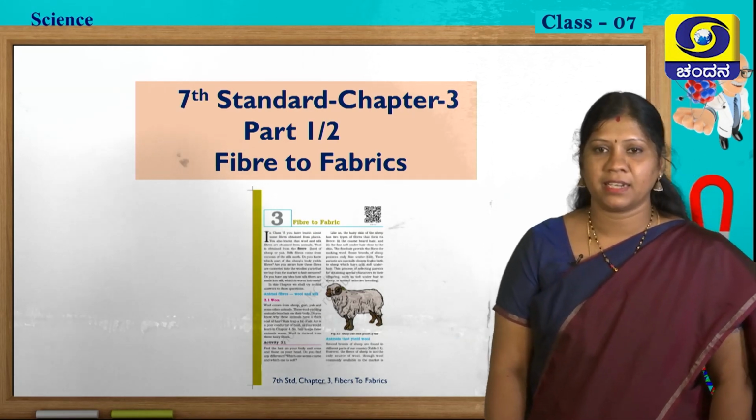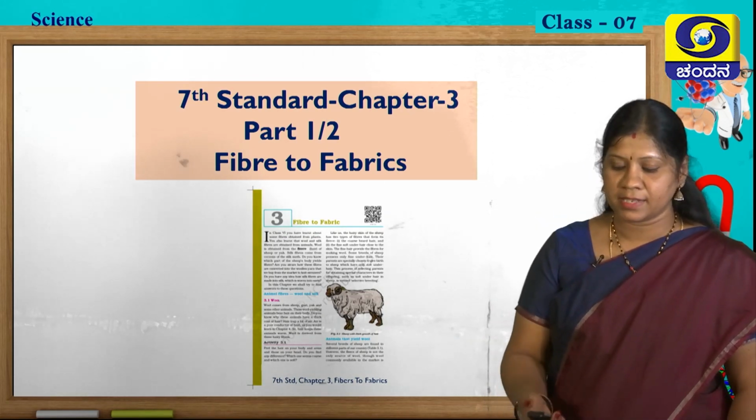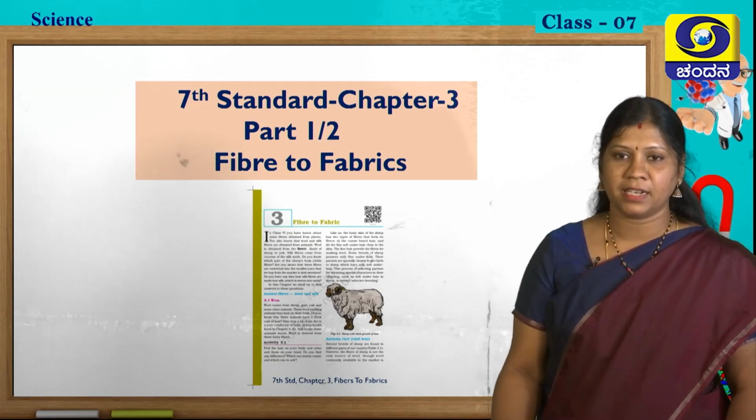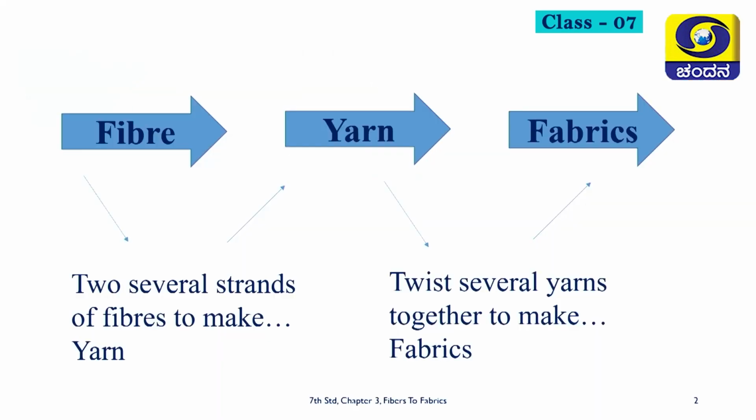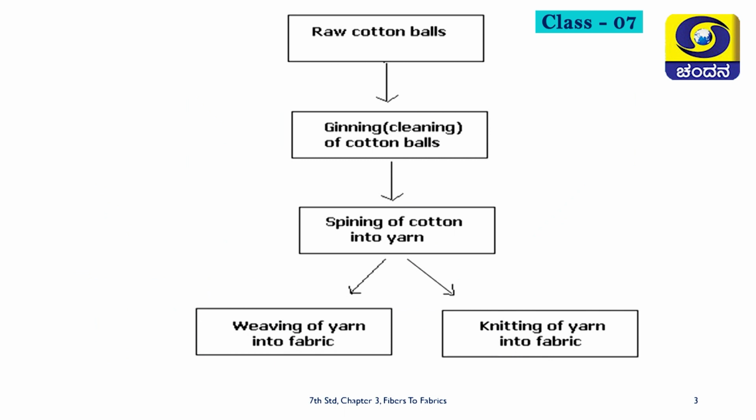In the previous standard, that is in your 6th standard, in the same chapter you studied the basics of how fibers are converted to fabrics. Several strands of fibers make yarn, and from yarn, twisting several yarns together makes a fabric. This is a flow chart which will tell us how raw cotton is converted to fabric.